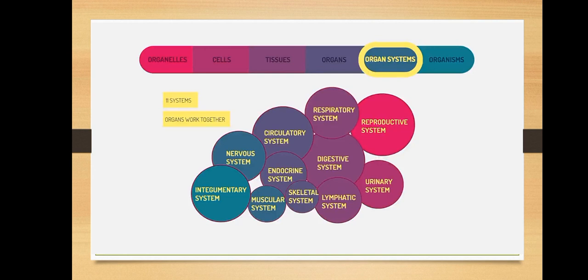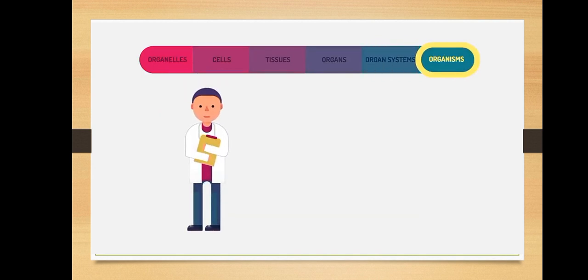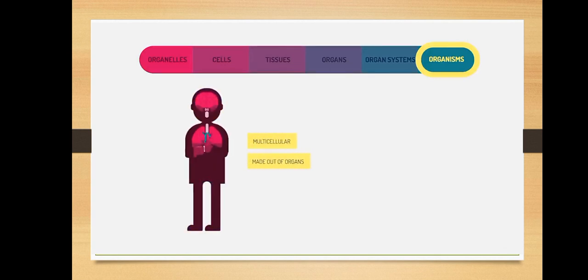The human body has 11 organ systems. Organisms are entire living things that can carry out all basic life processes. Multicellular organisms are made up of organ systems, but unicellular organisms such as bacteria or protists are made up of one cell. So these are the levels of organization in multicellular organisms.